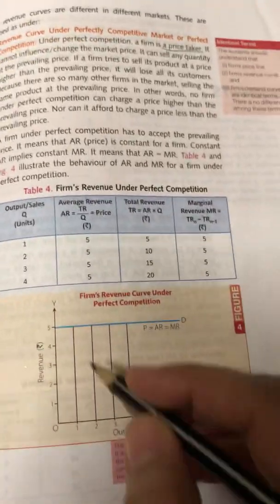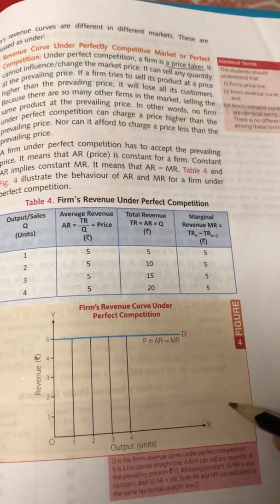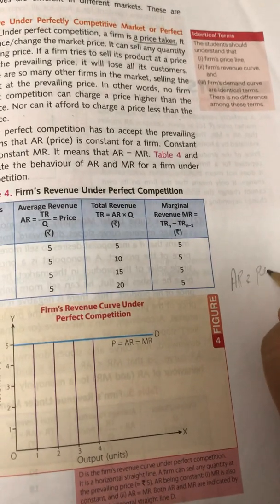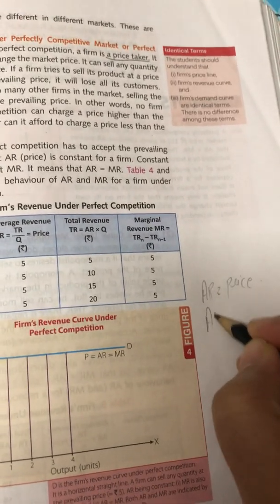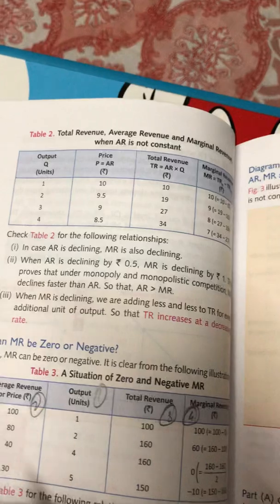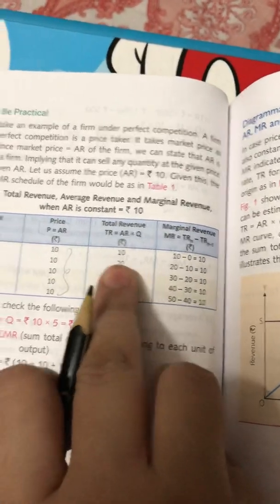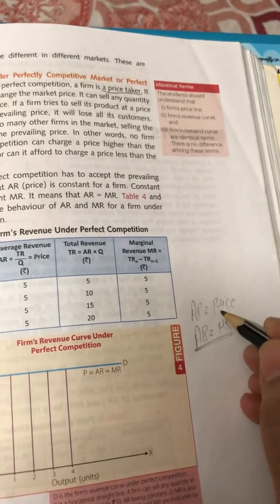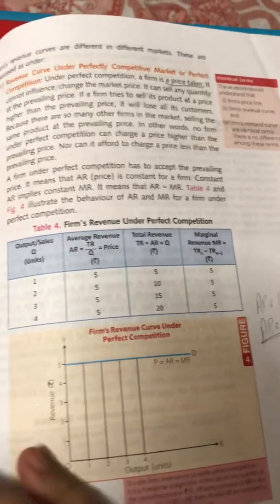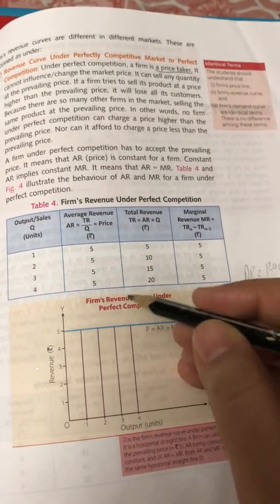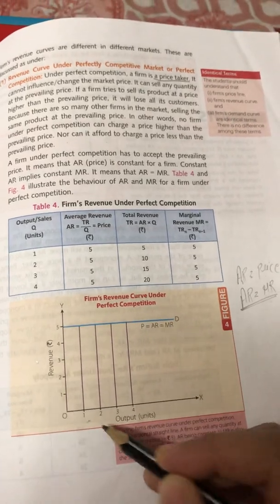As you can see here, children, this particular curve is the perfect competition curve, where, as you know, AR is nothing but price, and also AR is equal to MR, as we have seen in this particular table, where AR and MR were the same: 10, 10, 10, 10. So you have to remember that AR is nothing but the price and AR is equal to MR. This is the price which is prevailing in the market, and at the same price they can sell either one quantity, two, three or four.